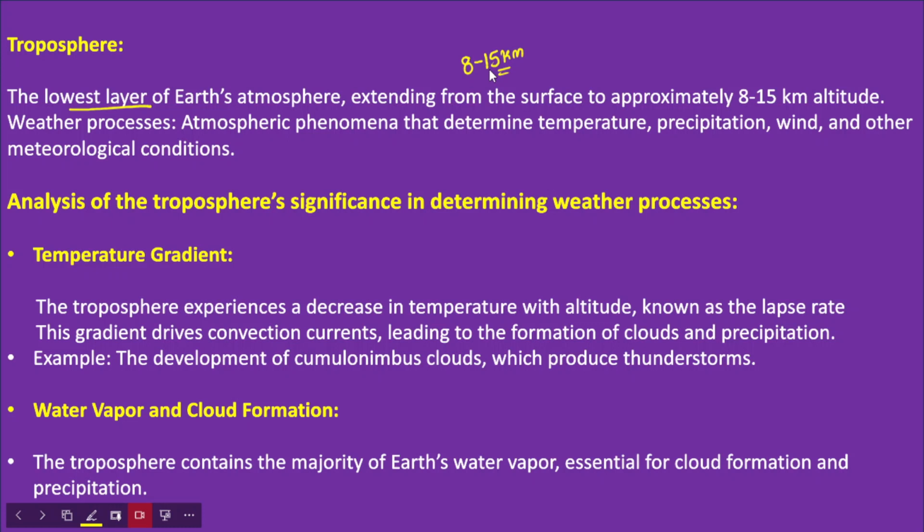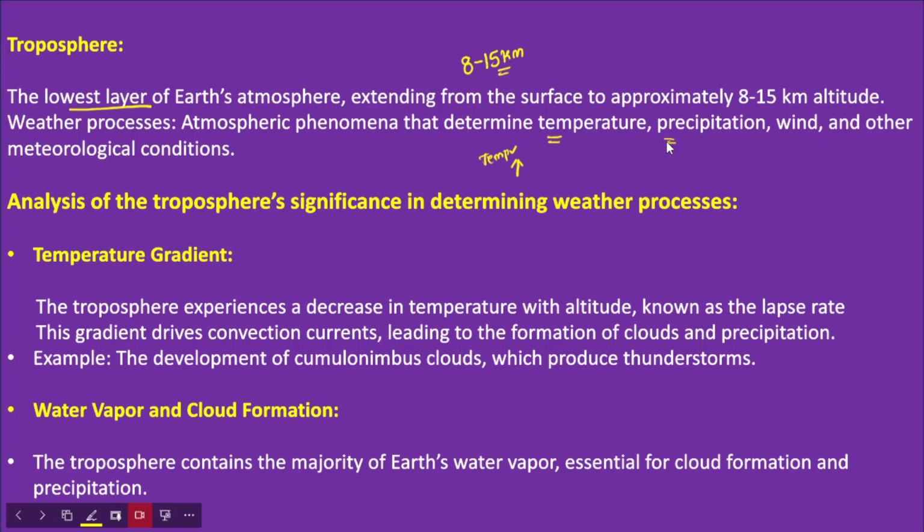So if we look at the weather processes that take place in the troposphere, they include changes in the temperatures. So regular changes in the temperatures. As I have already told you, if we increase the height in the troposphere, temperature generally declines. And apart from that, troposphere also determines the precipitation, wind patterns and other important meteorological conditions that take place on the planet Earth. So this is a brief description of the troposphere.